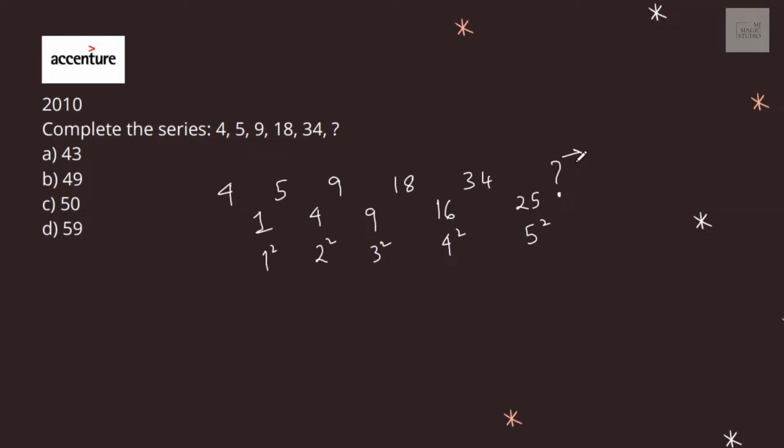So the number which should occur at this question mark sign is 34 plus 25, that is 59, and let us see whether 59 is there in the options. Yes, it is in option D, so 59 fits in.